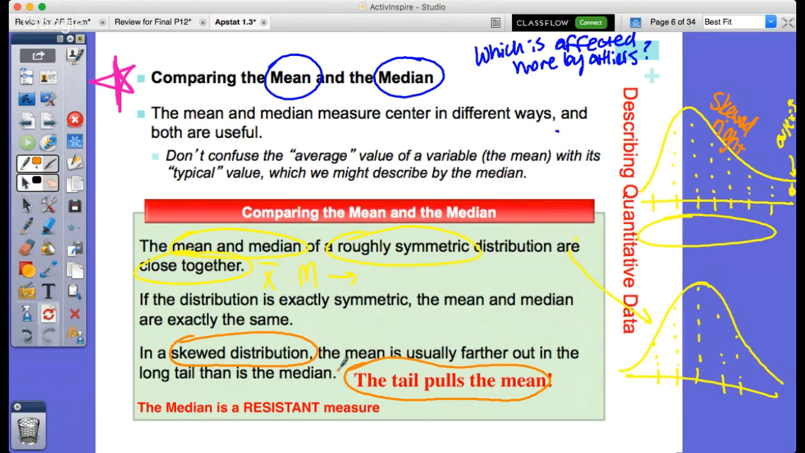So if I were to have skewed right data, I would expect my median to be more towards this left side, where the mean would be pulled more towards my tail side.